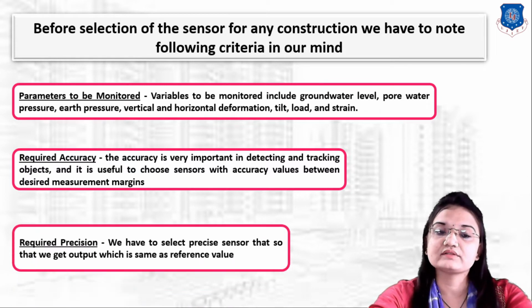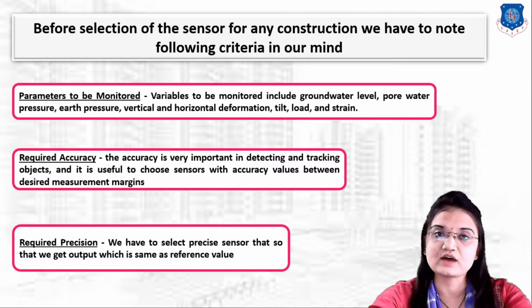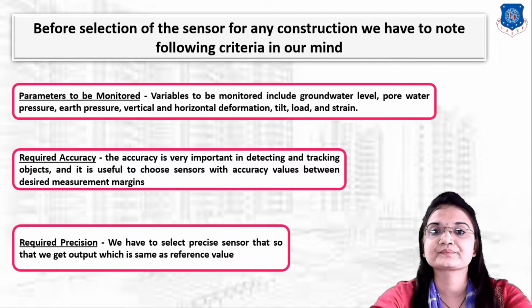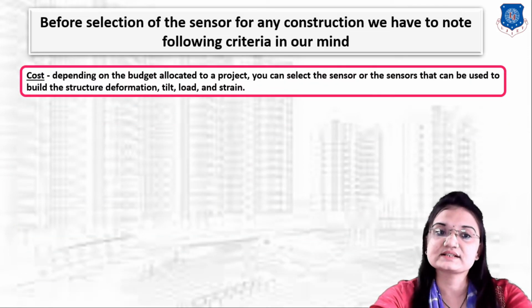Third one is required precision. We have to select a precise sensor so that we get an output which is the same as the reference value. For that we have to select a precise sensor to get our exact output, which is exactly the same as the reference value.